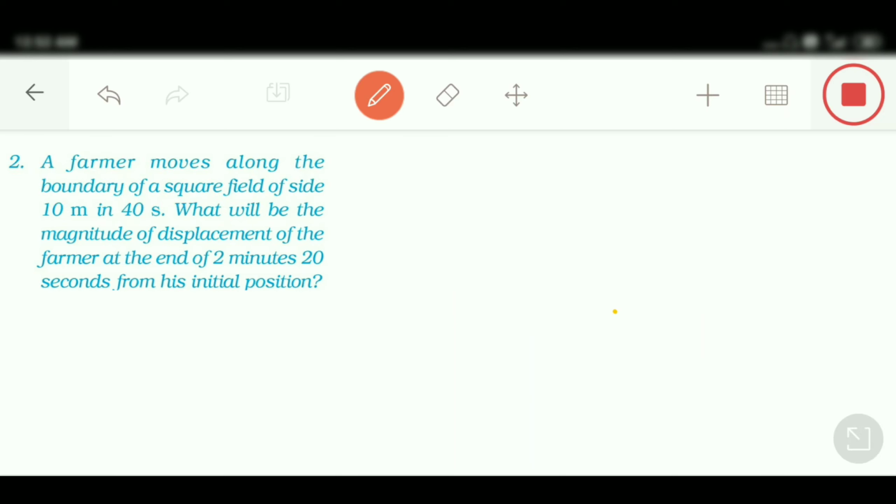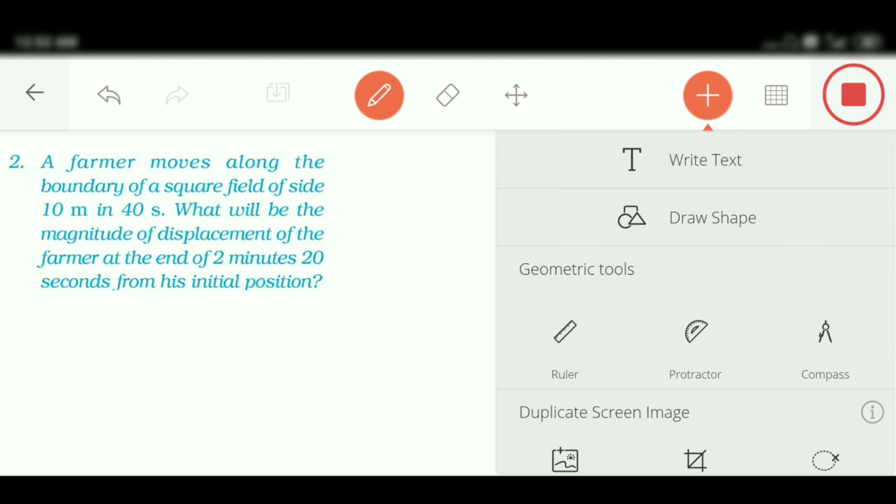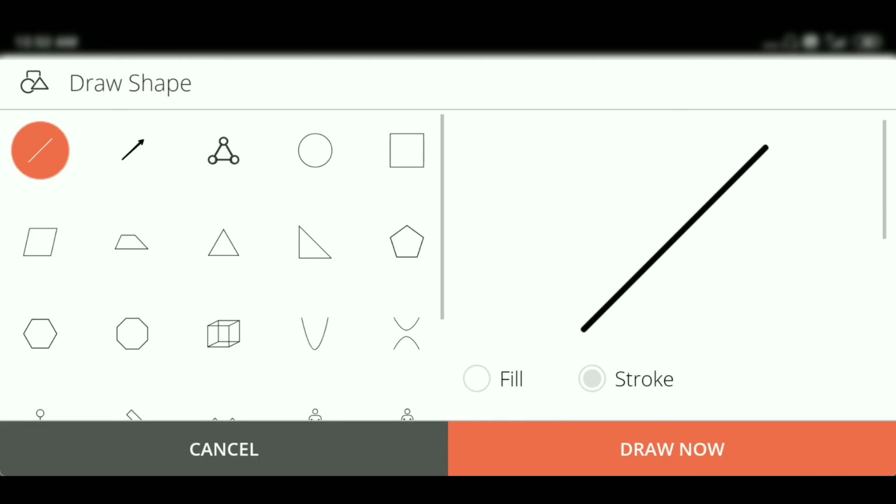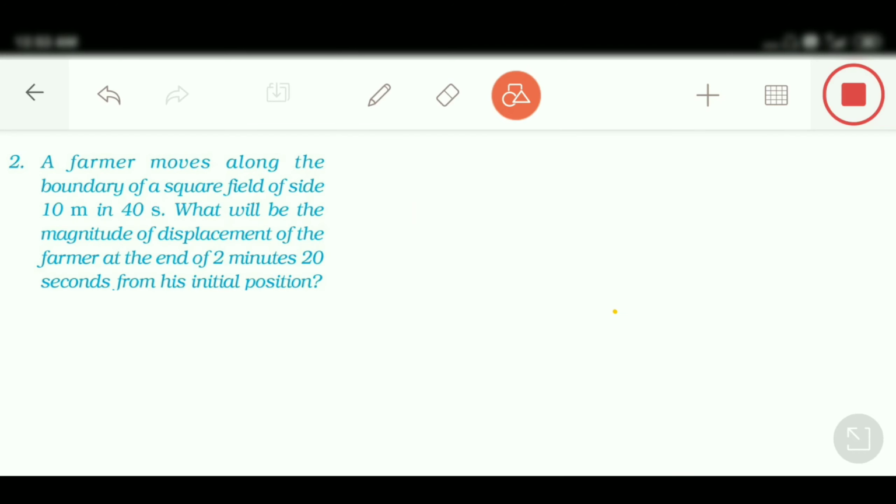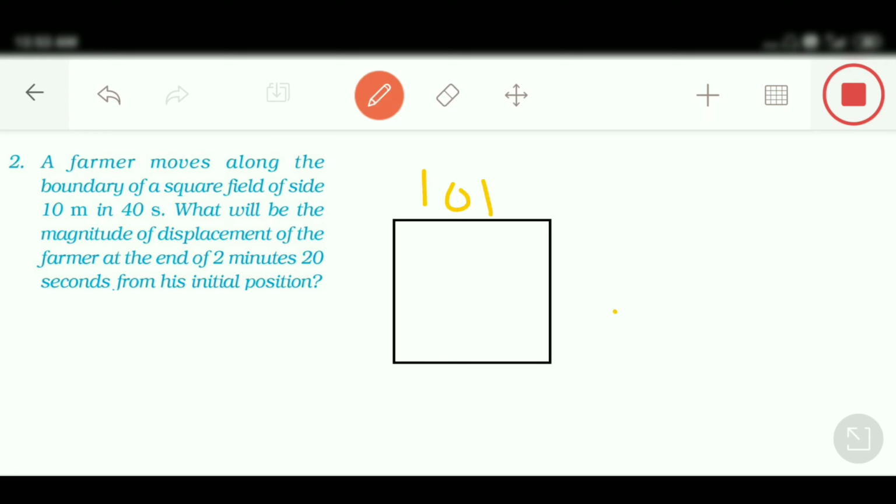Next question is asking about a farmer who has a square shaped field. I think it is making a square. Yes, it's shaped like a square. So each square has a 10 meter length of side. Each side will be 10 meters obviously if it is a square.